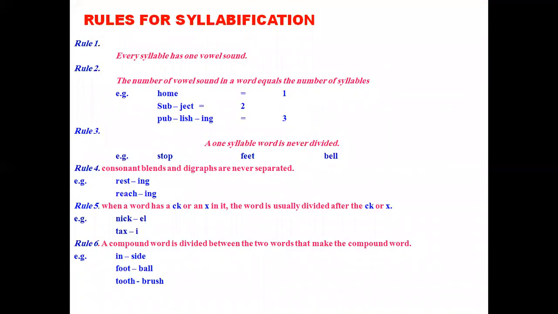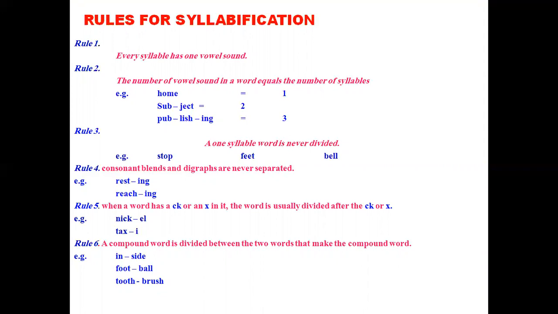Then rules for syllabification. Rule 1. Every syllable has one vowel sound. So each word has one vowel sound. Rule 2. The number of vowel sounds in a word equals the number of syllables. For example, home. We are having two vowels in the word home. So 1. Subject. 2. Publishing. It is a trisyllabic word. So each syllable has a vowel.